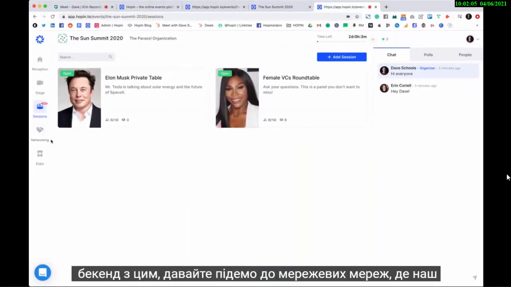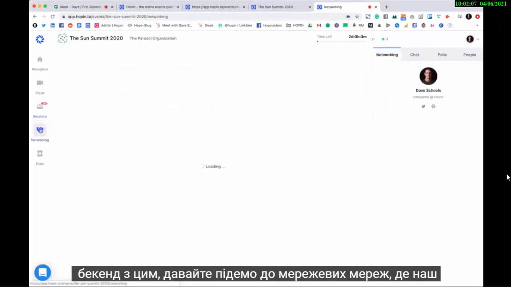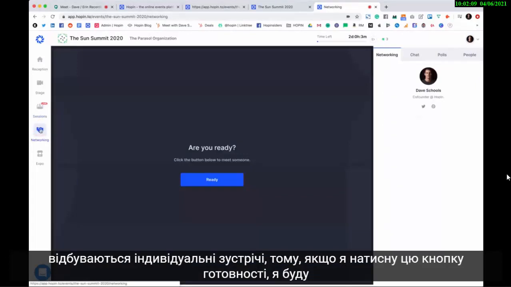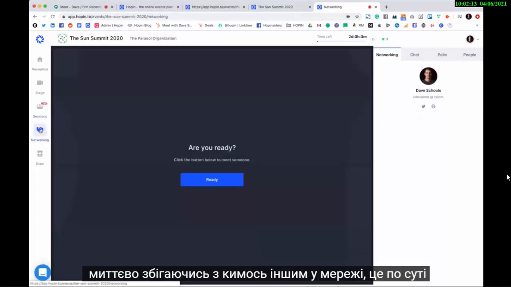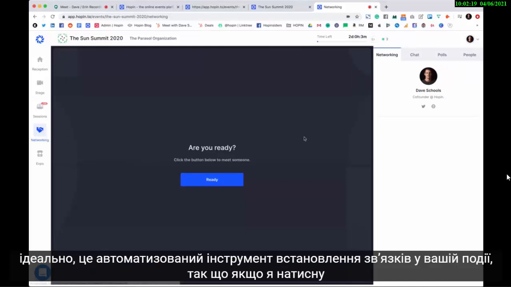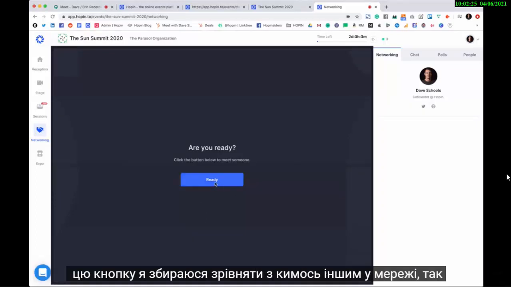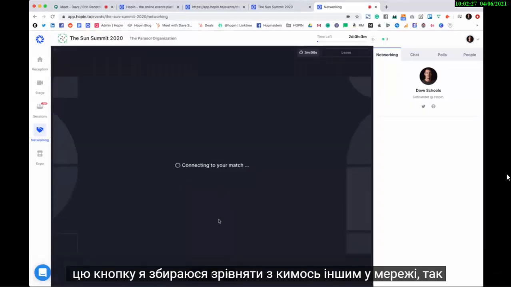With that, let's go to networking. Networking is where our one-on-one meetings take place. So if I click this ready button, I'm going to be instantly matched up with someone else in the networking area. This is essentially a automated matchmaking tool within your event. So if I click this button, I'm going to be matched up with someone else in the networking area.